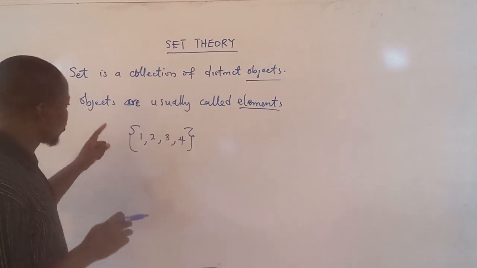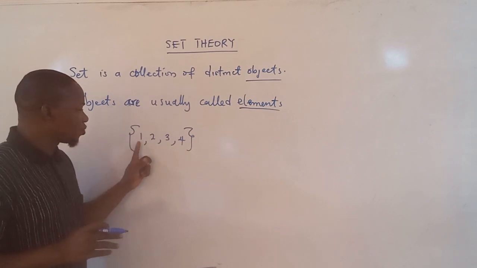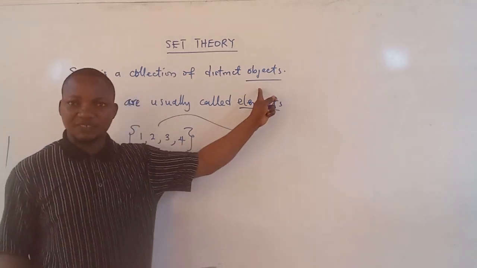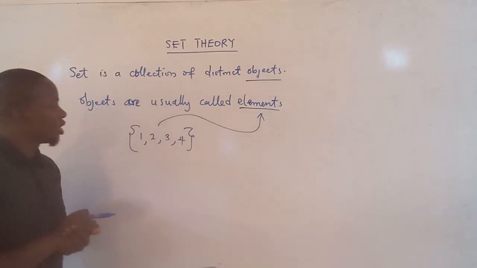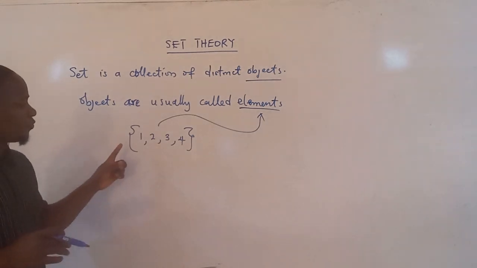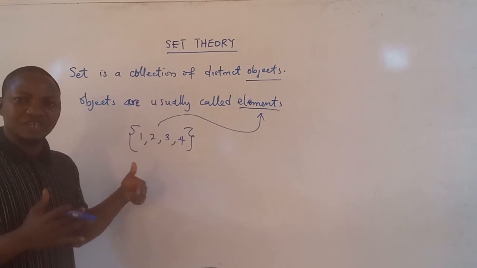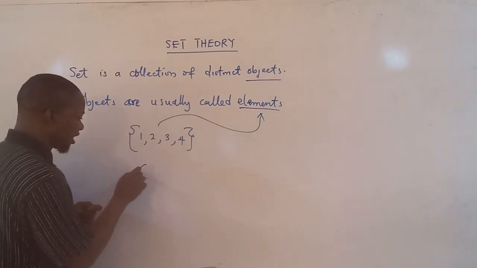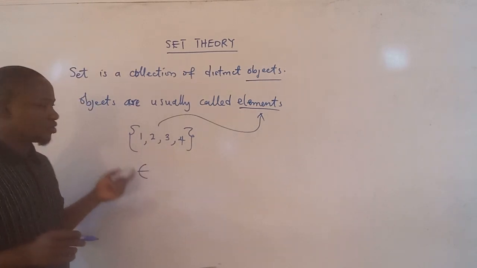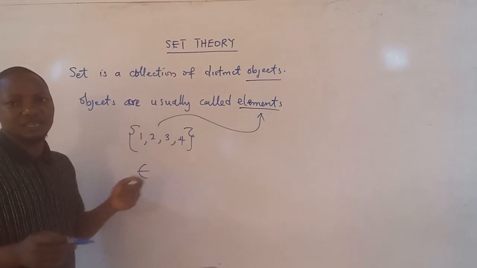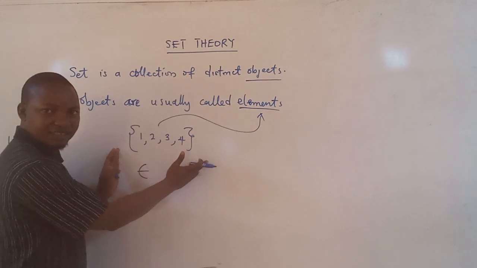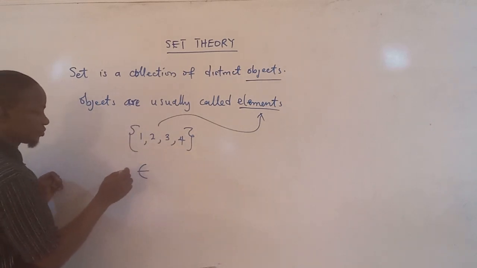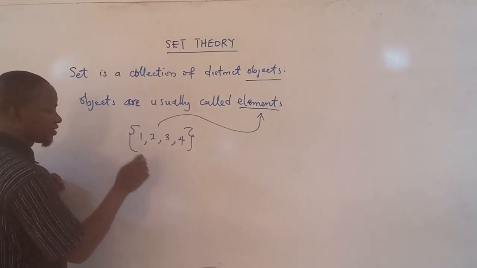So the items 1, 2, 3, 4 are referred to as the elements of the set or the objects of the set. Okay, so here now, if you want to know the membership of the set, there is a symbol we use. This symbol is written as this, just to denote membership of the set. Let's say, for example, you are given this set of positive integers less than 5, the number 1 here is a member of the set.